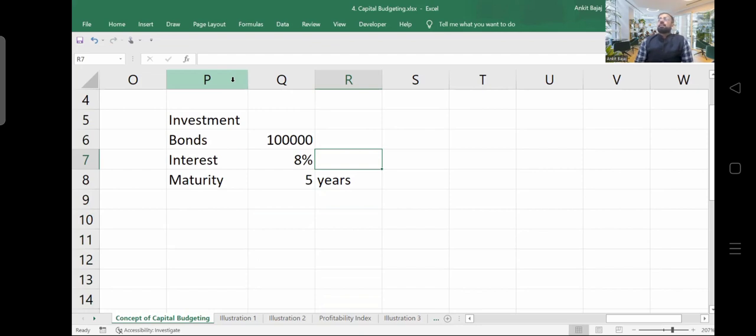कौन सा concept लगेगा? If your interest is getting reinvested again and again, which concept will be applicable?